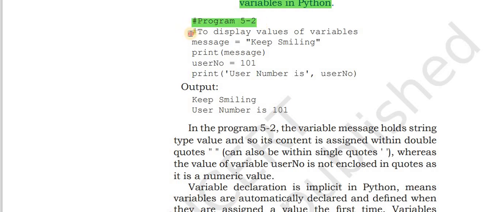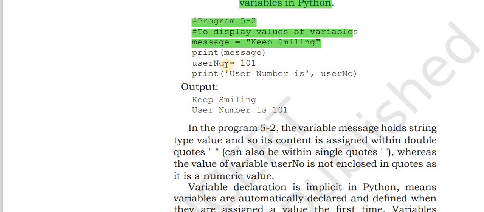Next, program 5.2. Write a program to display values of variables in Python. Now we are going to develop a program using variables in Python. Let's understand the program. See, hash program 5.2. This statement is not executed because it begins with a hash and is considered a comment. Hash to display values of variables. This statement is also not executed because it is treated as a comment, because it starts with a hash.